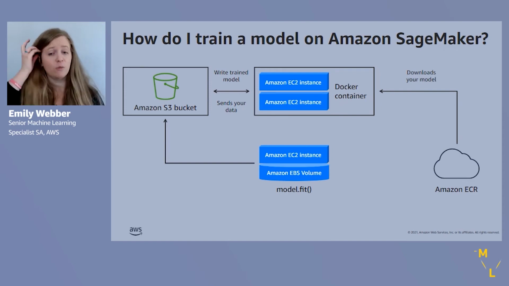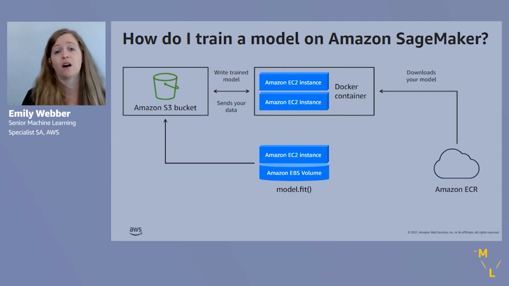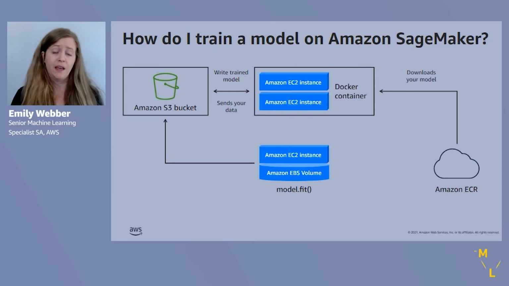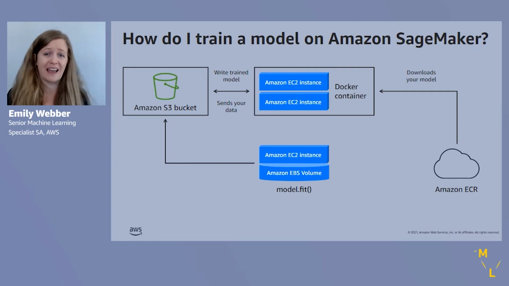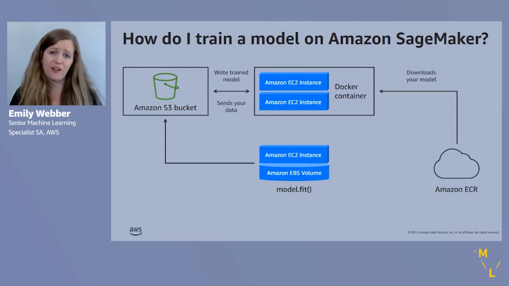And then the actual model itself is going to come in from ECR, so the Elastic Container Registry. ECR is a way that you can build containers, so build a Docker image with whatever software it is that you want to use, be that from H2O, DataRobot, Databricks, really any Docker image. Build that Docker image and then push that to ECR. So you'll push that image to ECR, and then you're just going to point to that image when you're training your model on SageMaker, right?